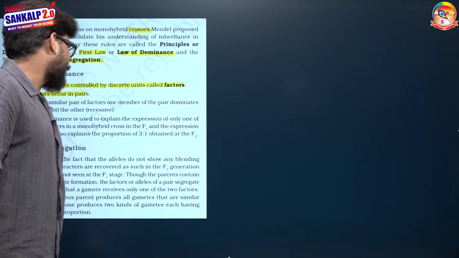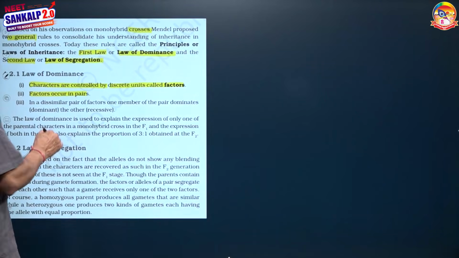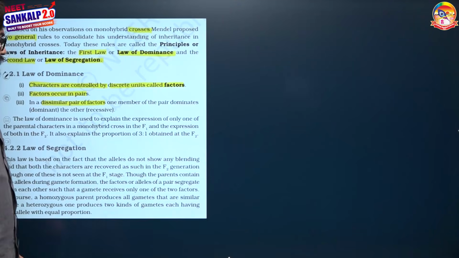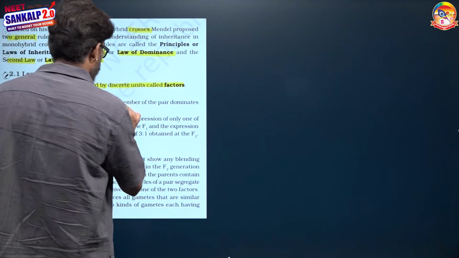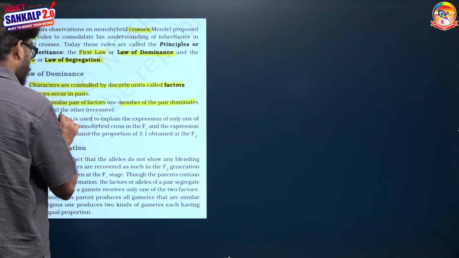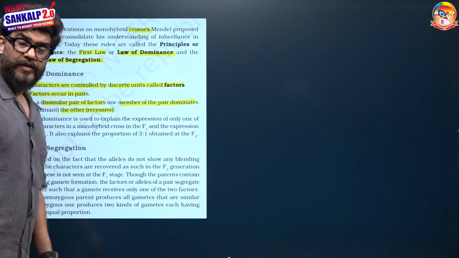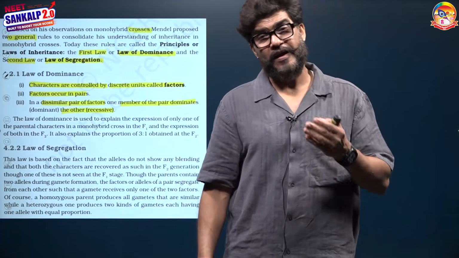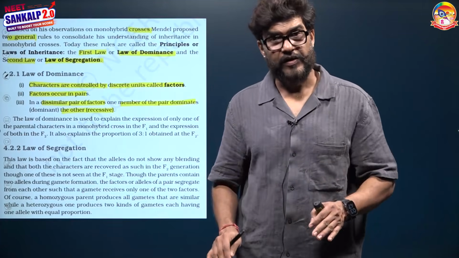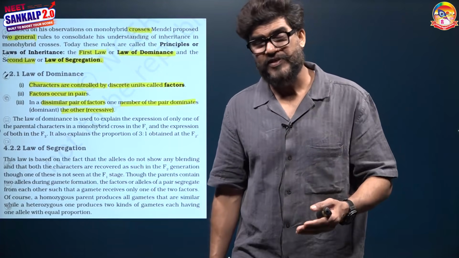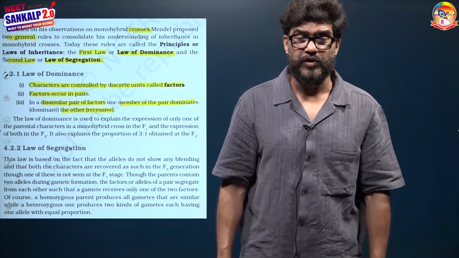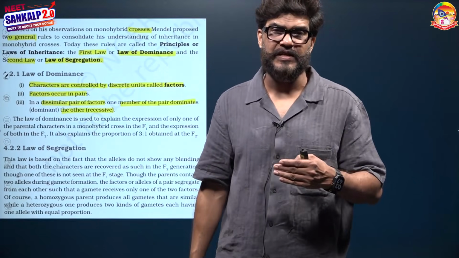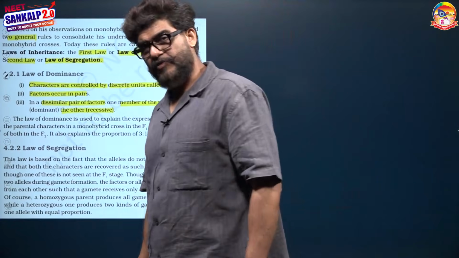In a dissimilar pair of factors, one member of the pair dominates while the other remains hidden. Means one of the factors will express and the other will remain hidden. The factor which gets expressed phenotypically is known as the dominant factor, and the factor which is not expressed in the F1 generation is known as the recessive factor.